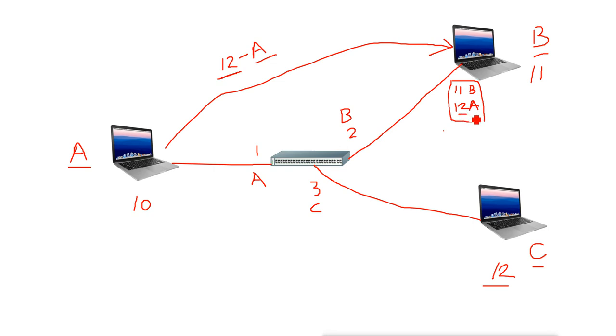So when it sends the packet to the switch, the switch will not be able to see the IP address. It doesn't know about IP addresses. It only knows the MAC address. So what will it do? Instead of sending the data to this machine, it will send the data to the attacker machine.